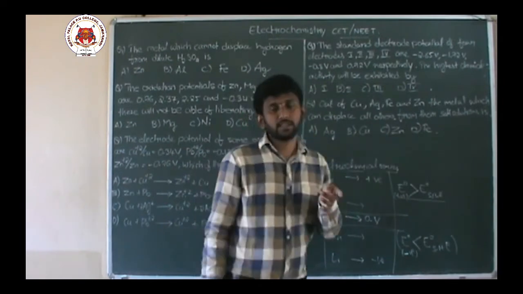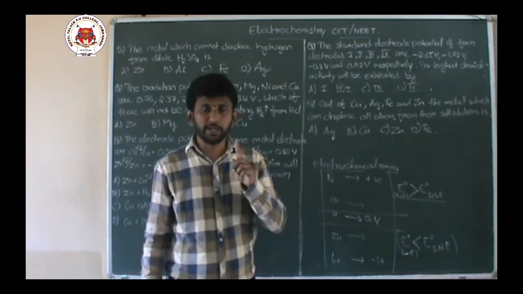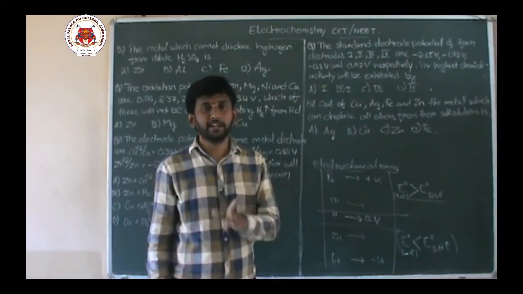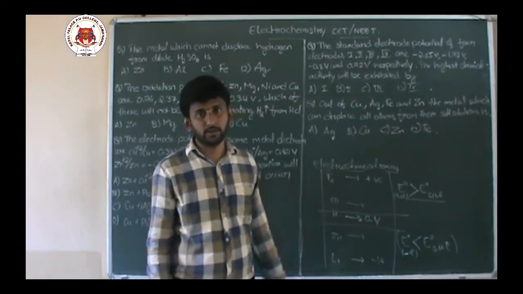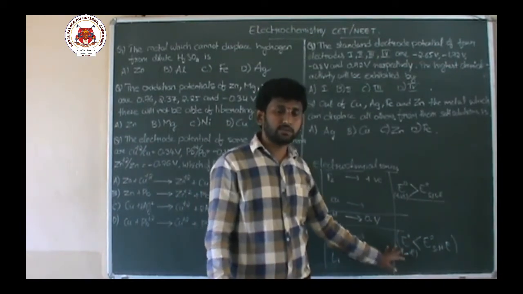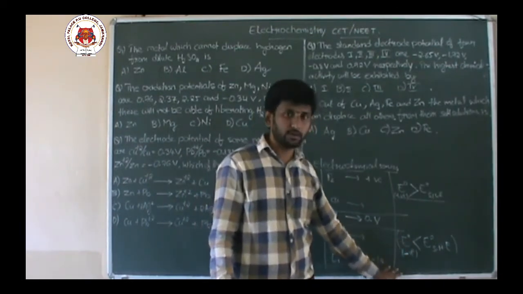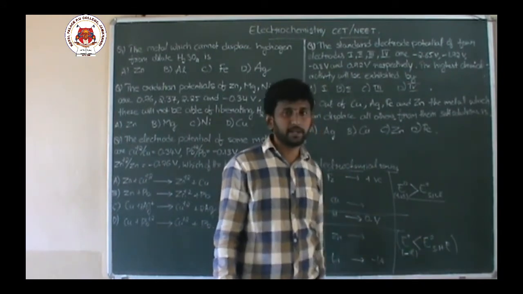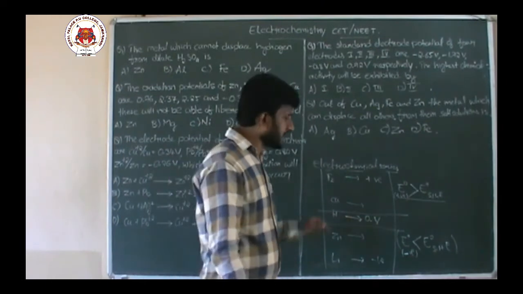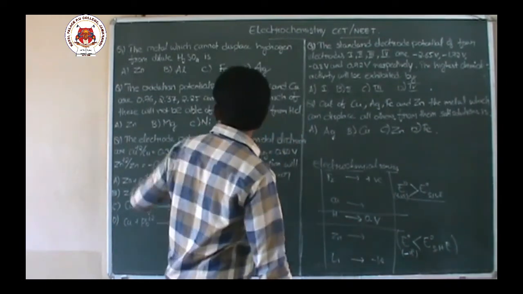So the metals or elements whose potential is greater than 0 cannot liberate hydrogen gas from the acid solutions. The elements whose potential is less than 0 or negative can liberate hydrogen gas from acid solutions. We can memorize in that way.